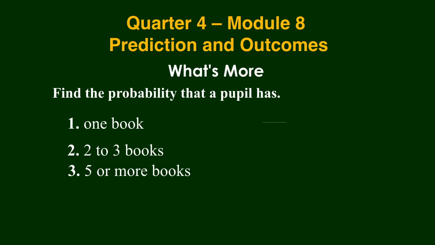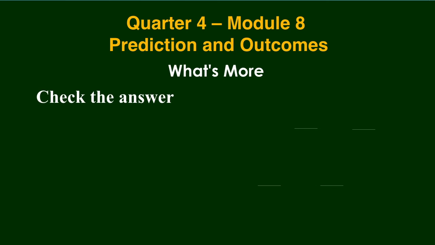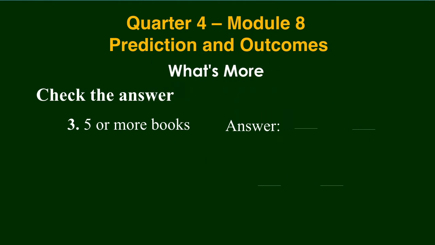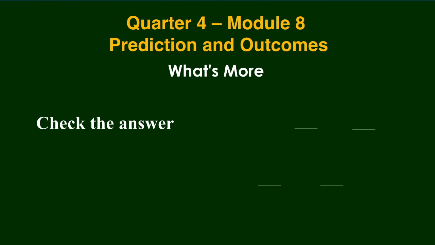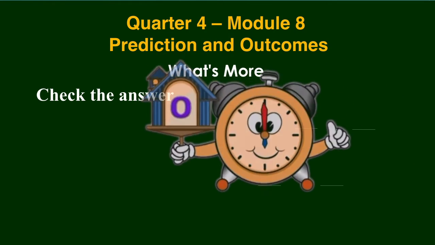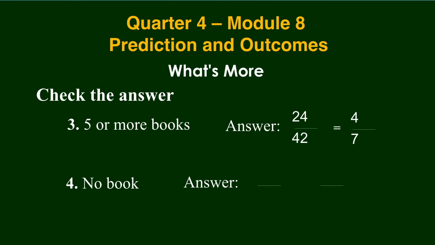Let's proceed to number 3. Pupils having 5 or more books. What is your answer? Timer starts. Time is up. The answer is 24 over 42, or that is 4 over 7 in lowest term. Number 4. Pupil with no book. What is your answer? Timer starts now. Time is up. The correct answer is 6 over 42, or that is 1 over 7 in lowest terms.